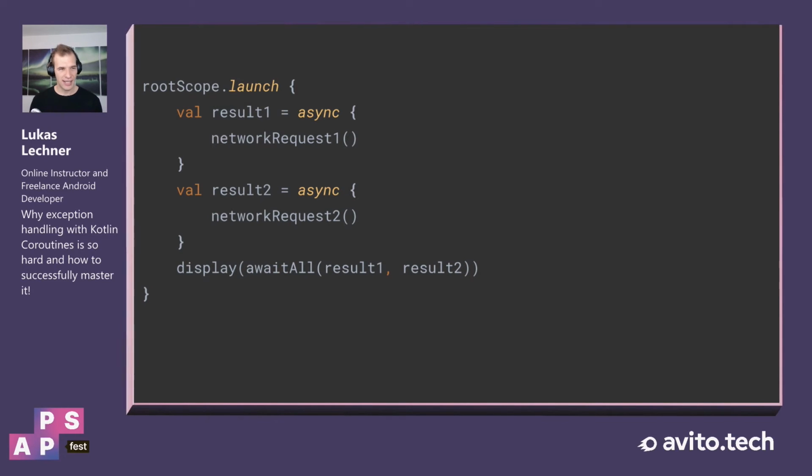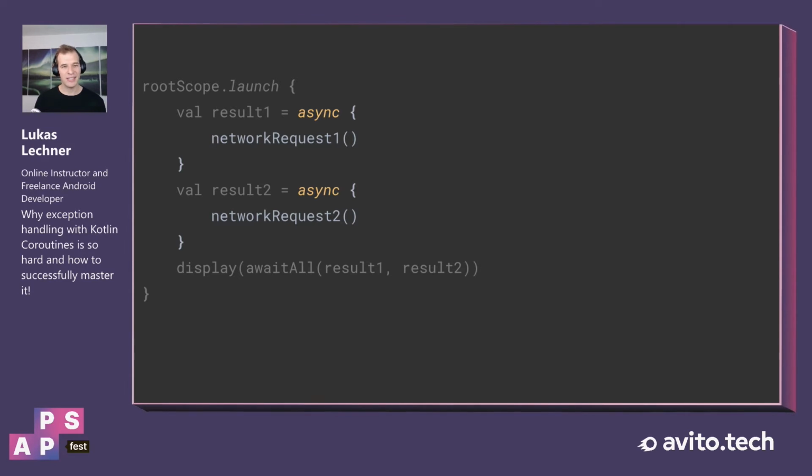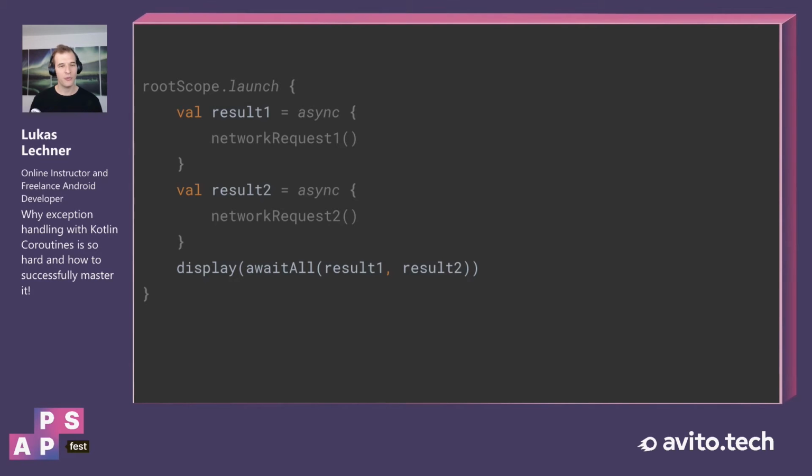Let's take a look at another code example in which we have a root scope in which we launch a new root coroutine. And in this root coroutine, we launch two async child coroutines, and each of these child coroutines performs a network request. We store the result of this network request in its own variable, and then we display the result of both network requests to the user.